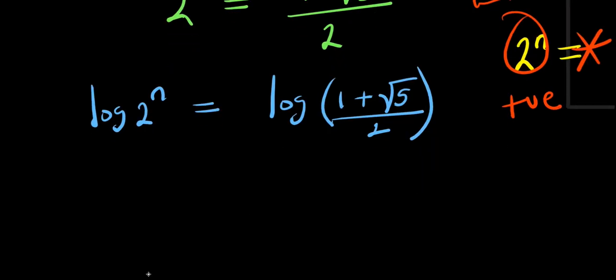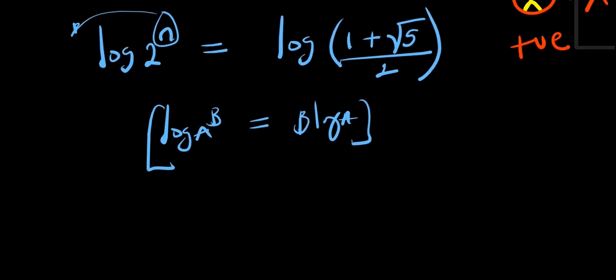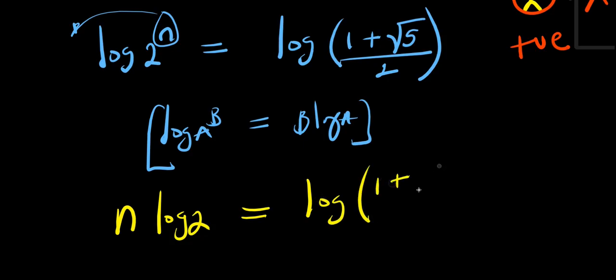Now let's consider this. If you have log of a power b, this equals b times log a. So the n will come behind this. That means we are going to have n log 2 equals log 1 plus root 5 divided by 2.